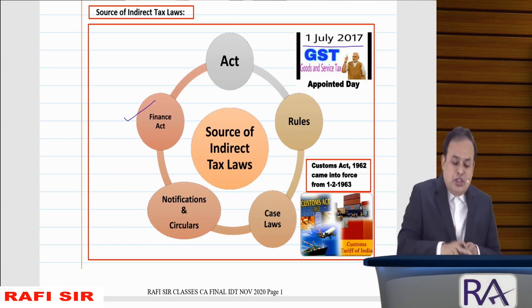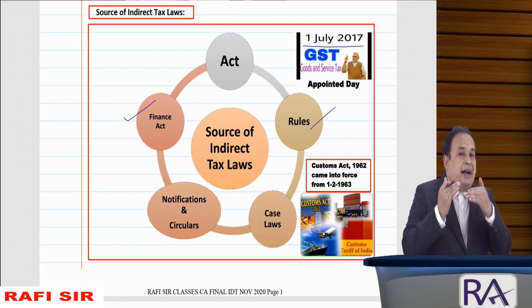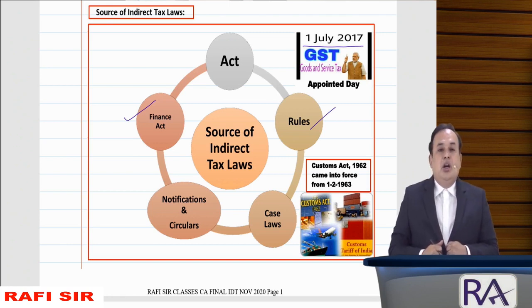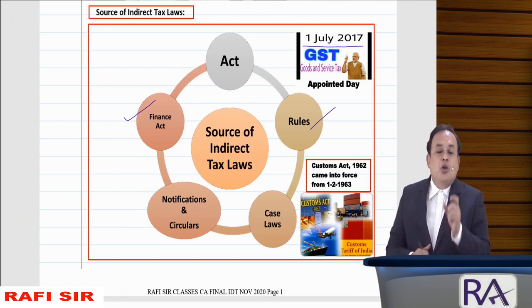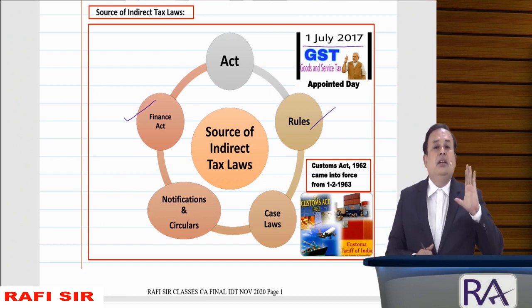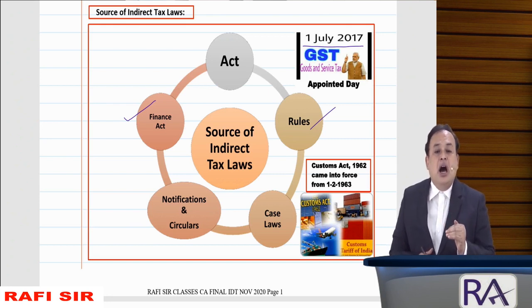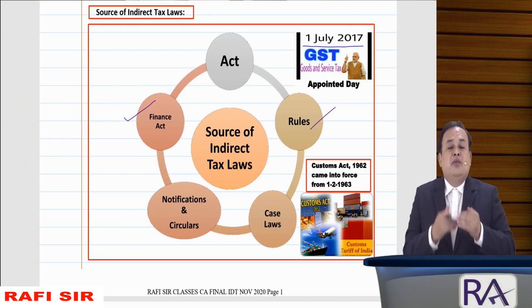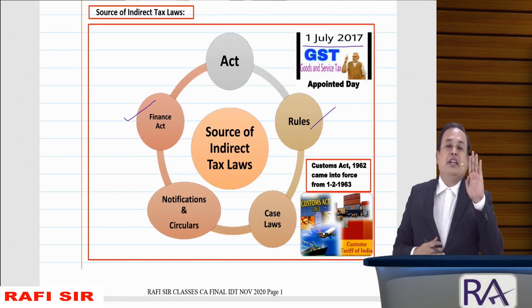Further, once you have the rules with you, you should have notifications and circulars. What do you mean by notifications and circulars? My dear sir, a notification is to bring to the notice of the department, the government as well as the industry, the provisions which are applicable from which date, or in the case where a particular filing of return has been deferred, postponed to a future date by virtue of notification.